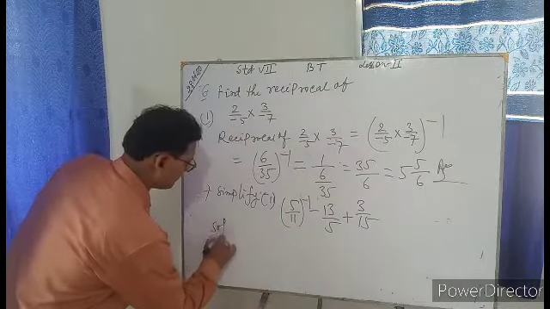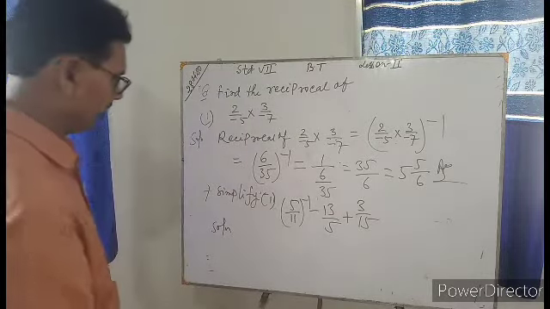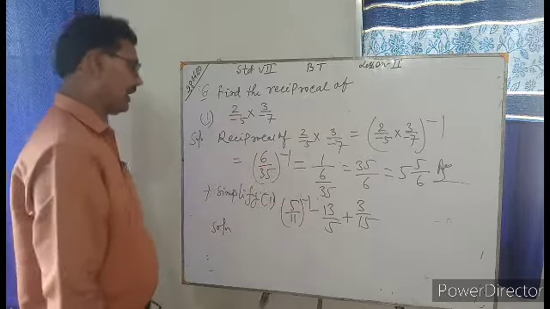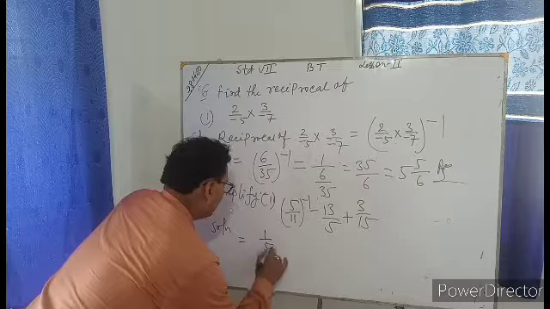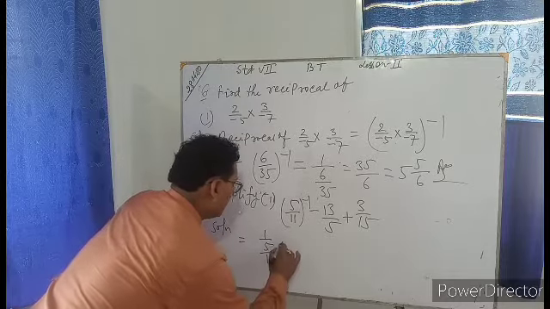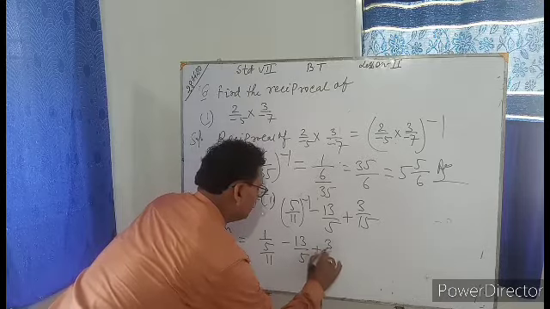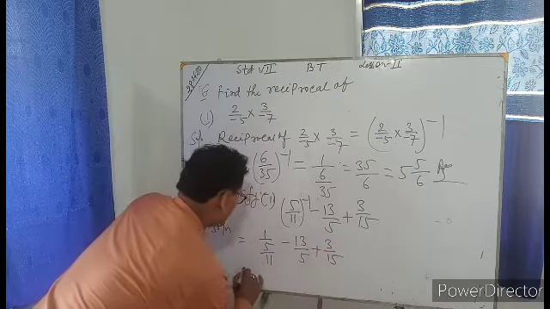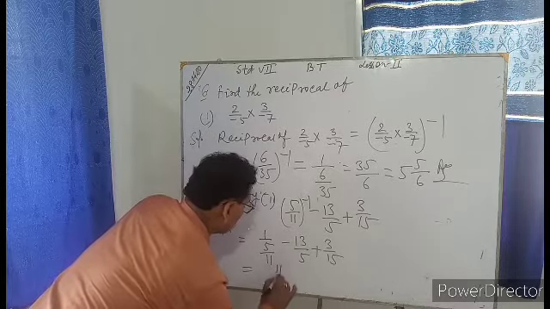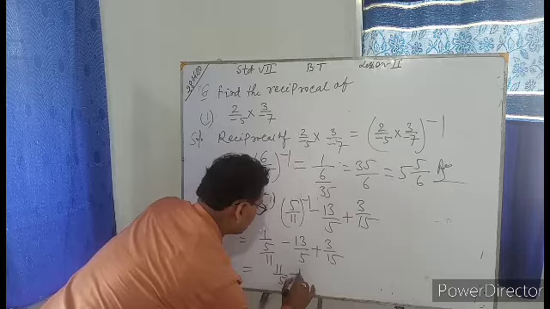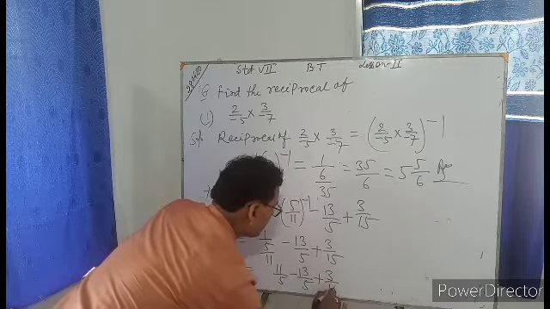Solution: 5 by 11 to the power minus 1, that is the reciprocal of 5 by 11, and it will be written as 1 by 5 by 11, minus 13 by 5 plus 3 by 15. This will just convert into multiplication. It will be 11 by 5 minus 13 by 5 and plus 3 by 15.